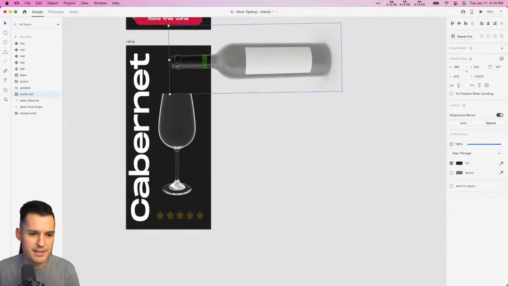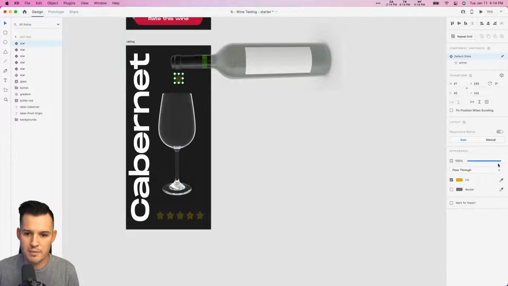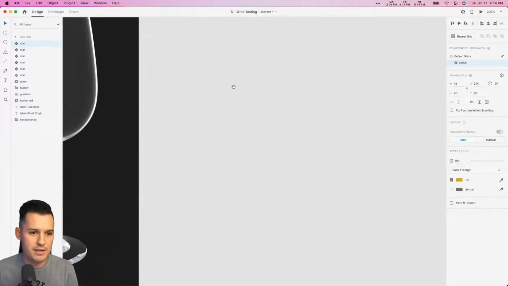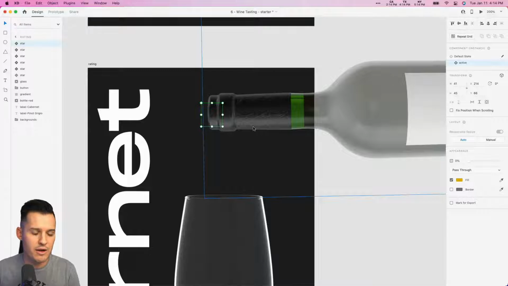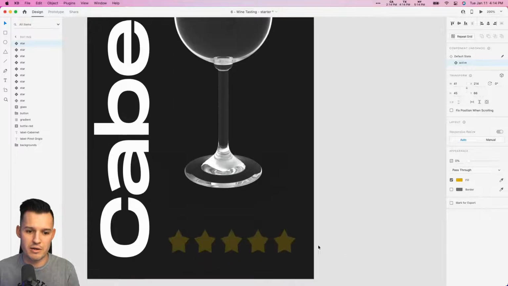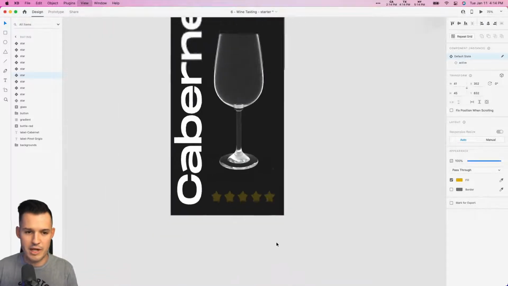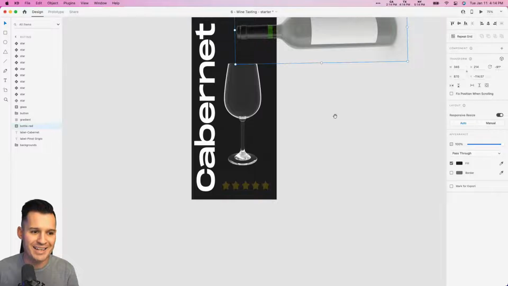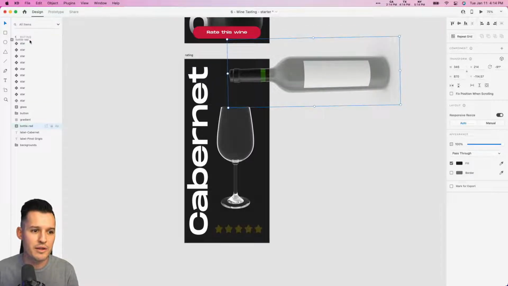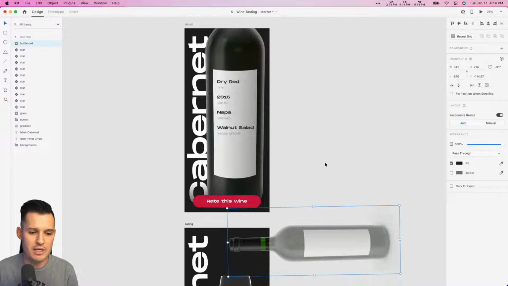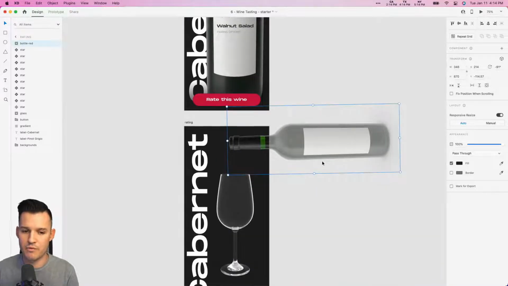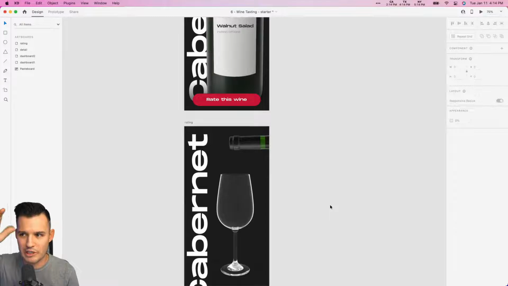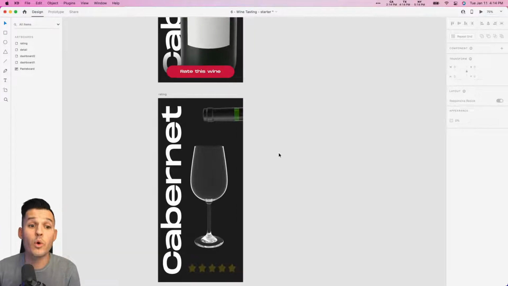I'm going to hit Command-C, Command-V one more time, and I'm going to use the active state, but bring the opacity down to my star, okay? And because I know what I'm doing, Command-C, 1, 2, 3, 4. Okay. Ooh, we got a lot of stars in here, right? Okay. So let's play. Now we got 5 stars hidden in the bottle, but we're going to want the bottle, I think, to be above the stars. Okay. So I think that could work. Hopefully you don't get any jitteriness by switching layers on our bottle there, but we're ready to rate.